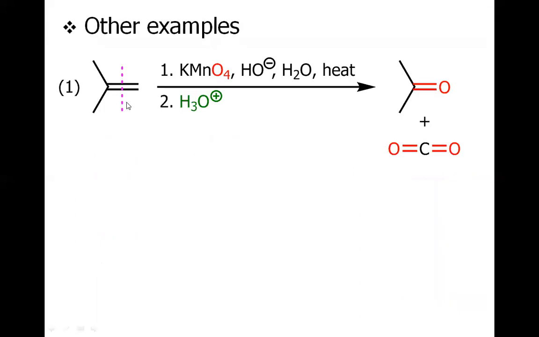For example, this is an alkene when treated with the potassium permanganate, and this CC bond is broken. So overall, the 4-carbon species will convert into 3-carbon species and 1-carbon species. So we will have this ketone here, and we will have the carbon dioxide here.